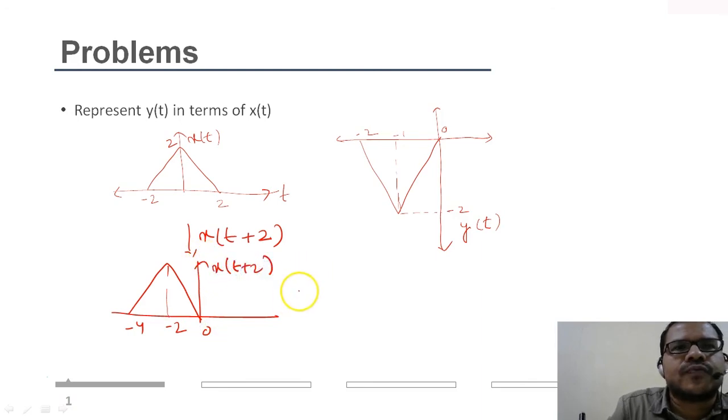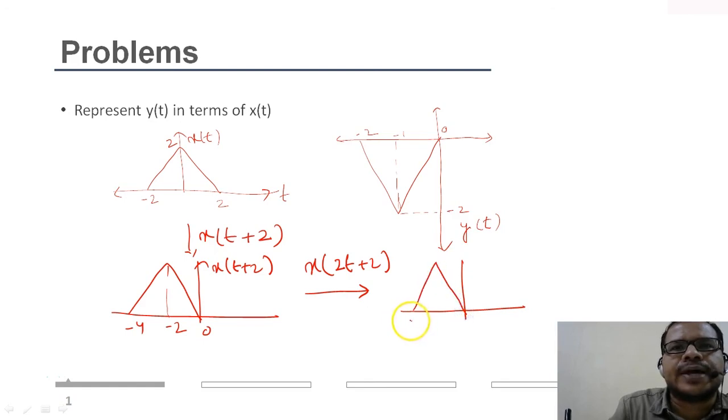Then from x of t plus 2 I need to reduce the time axis, so I have to scale it to x of 2t plus 2, because here it is -4 and I need -2. If I scale it, the time axis will go to -2, 0, and this is -1. So this is x of 2t plus 2.